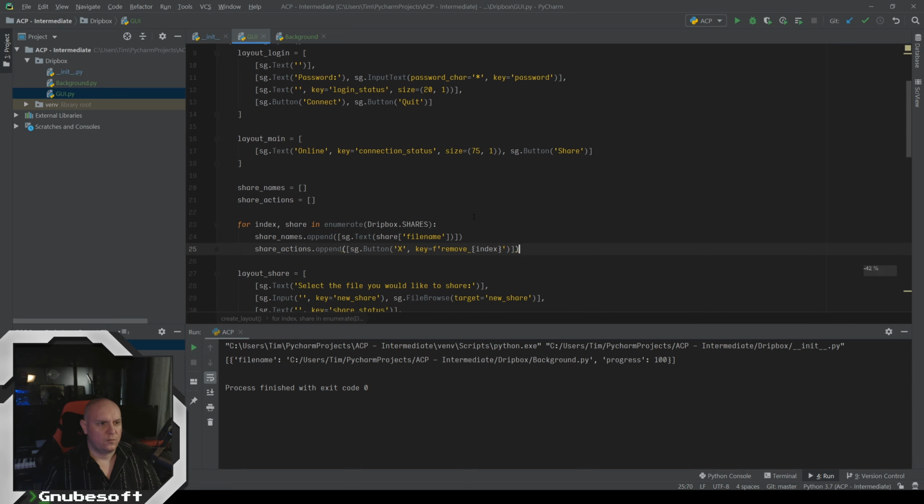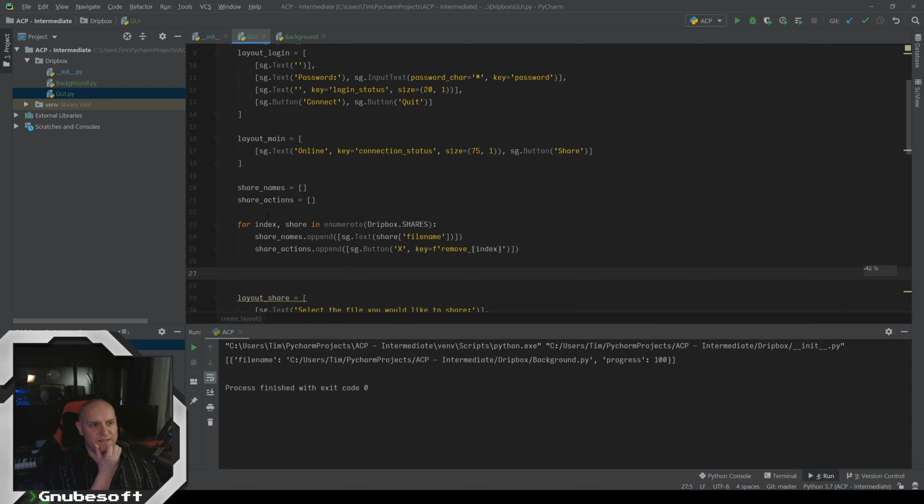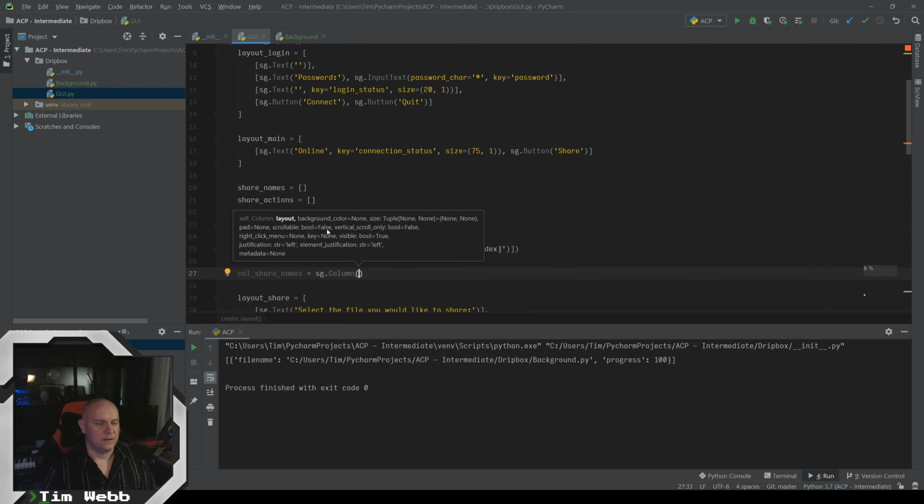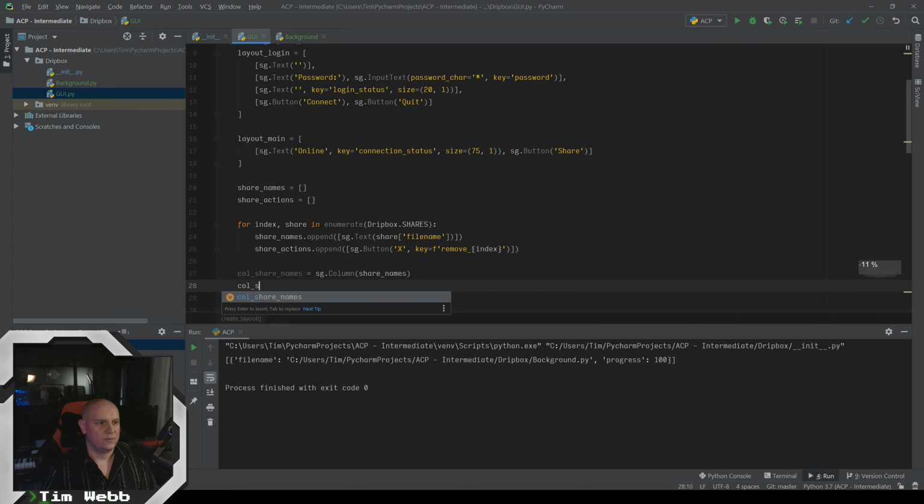And now we want to take those and put each of these into individual columns. So let's do that. Column share names equals SG column share names, and column share actions.